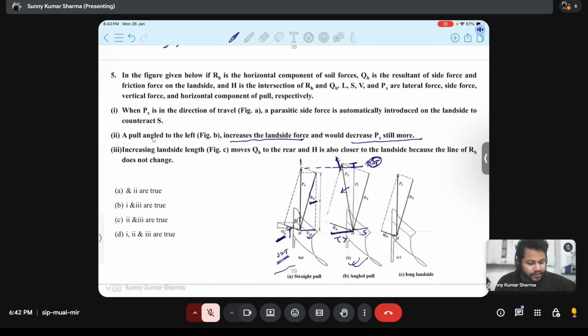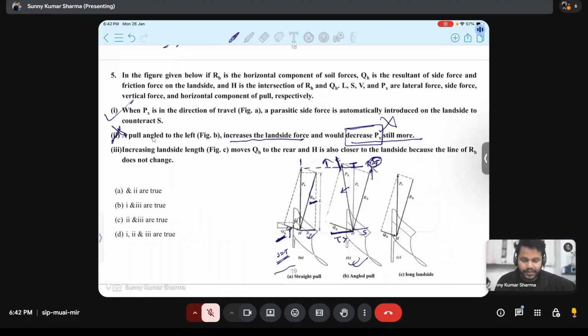Increases the land side force is correct, but to decrease PX still more is incorrect, because it is increasing the PX still more. PX is increasing in this case. So second statement is incorrect. First is correct.